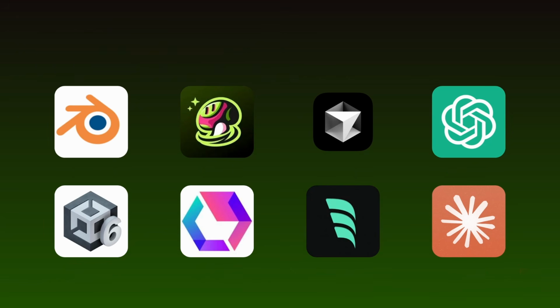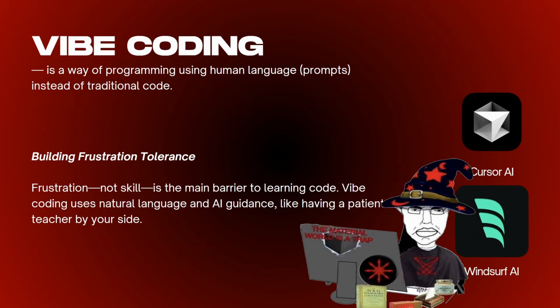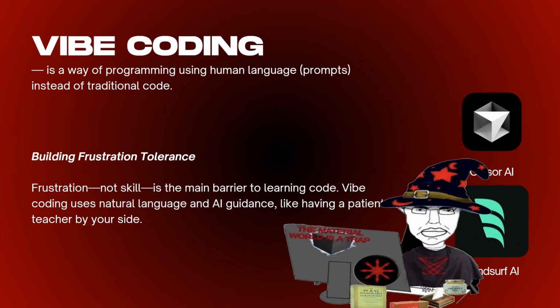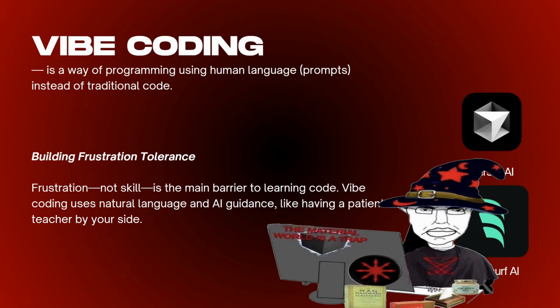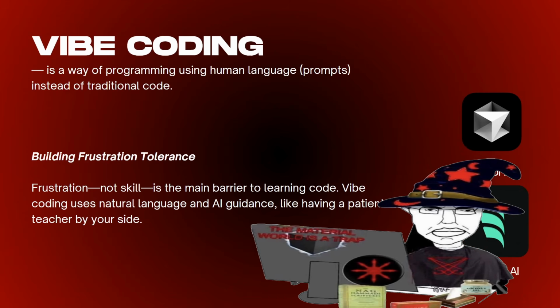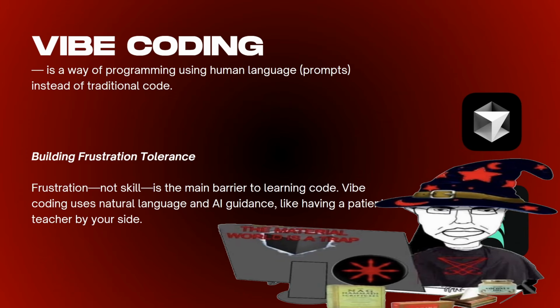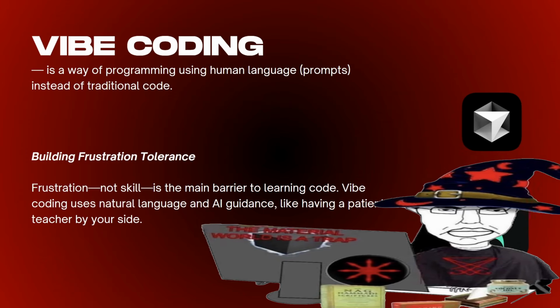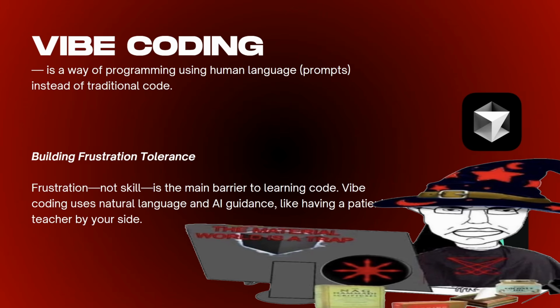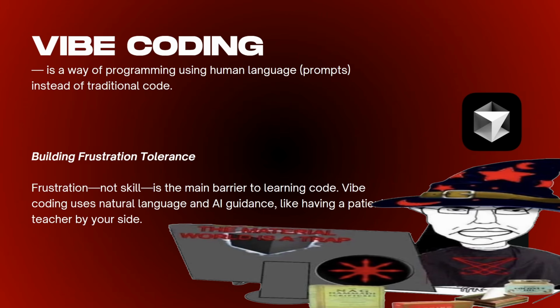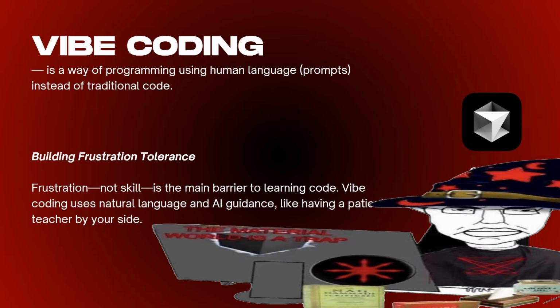A little bit of vibe coding. What is vibe coding? Basically, it's a way of programming using human language. And something I wanted to mention, really briefly, is that traditionally many people don't like to get into coding because they're getting really frustrated. But when you're using vibe coding tools, it allows you to build frustration tolerance.